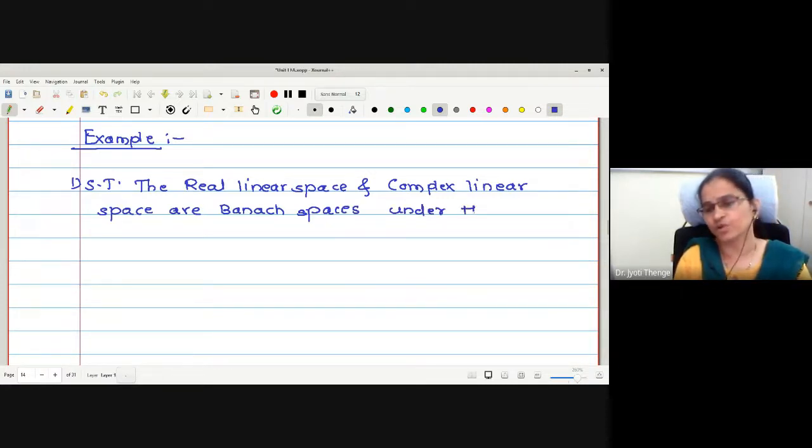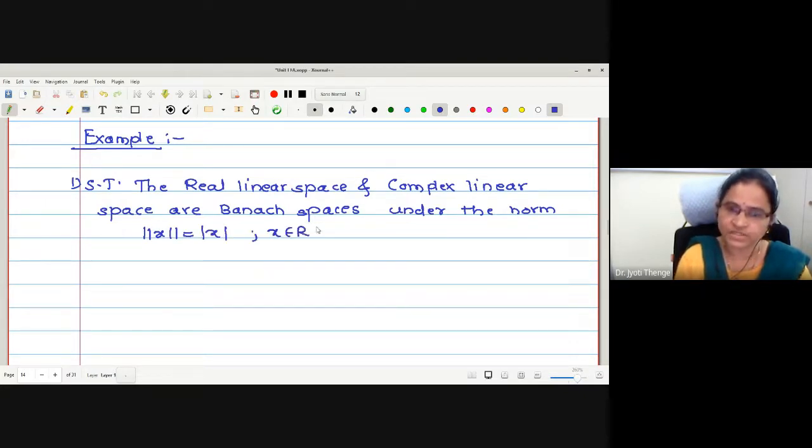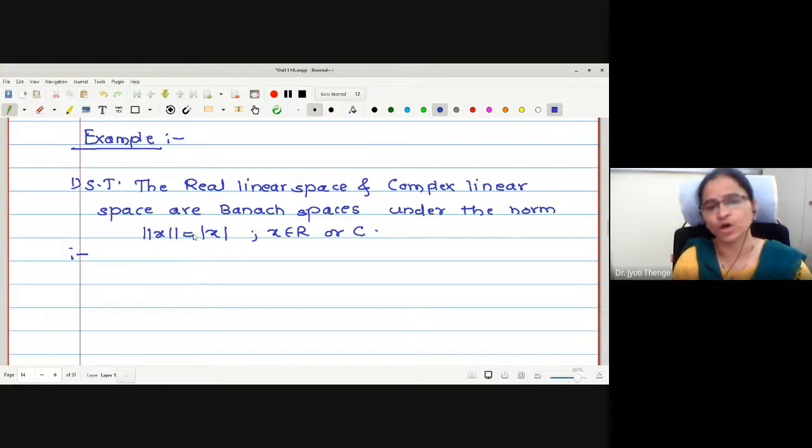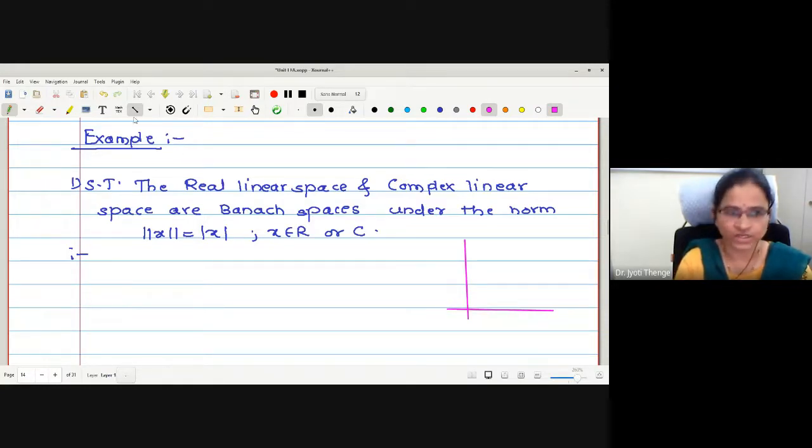We have to ask for the norm always, no? Under which norm we have to check it is a Banach space. Under the norm of x equals mod of x. What is the meaning of norm of x equals mod of x? Norm of x is actually the distance of a vector x from the origin. And how is it calculated? By modulus. How were we finding the distance? This is the shortest distance rule.